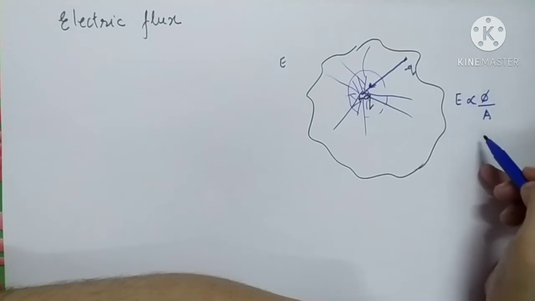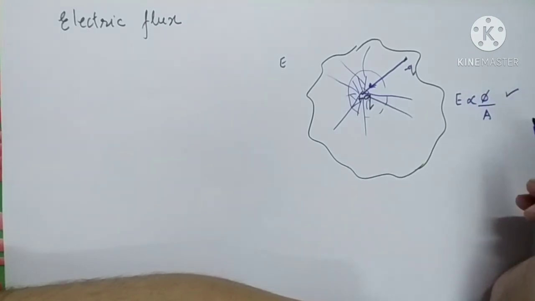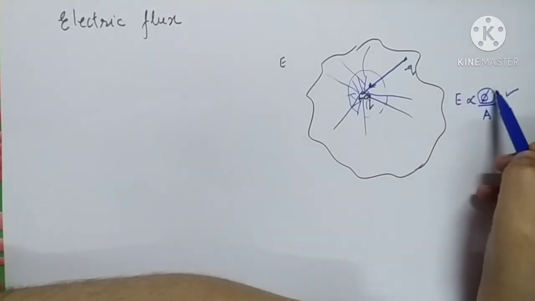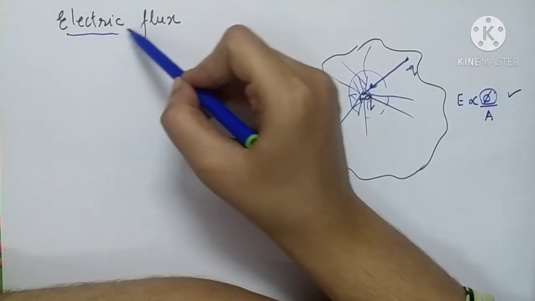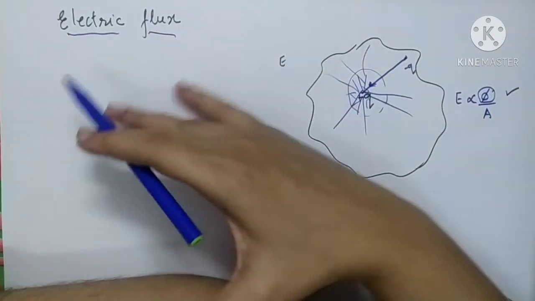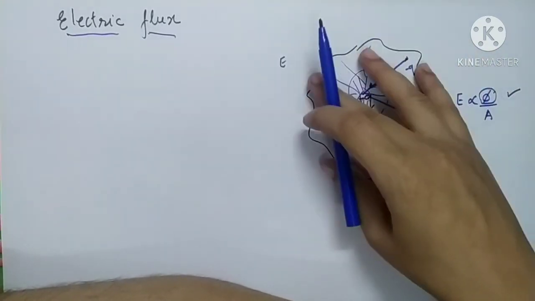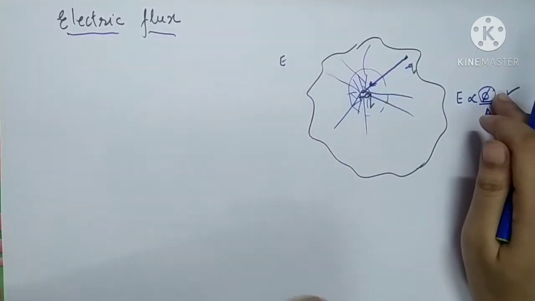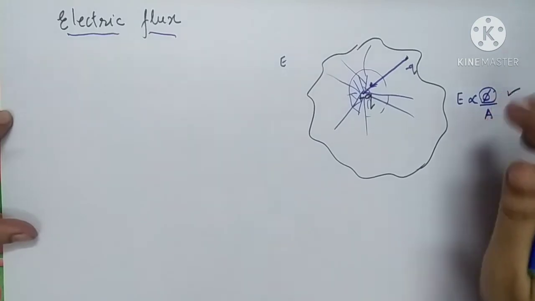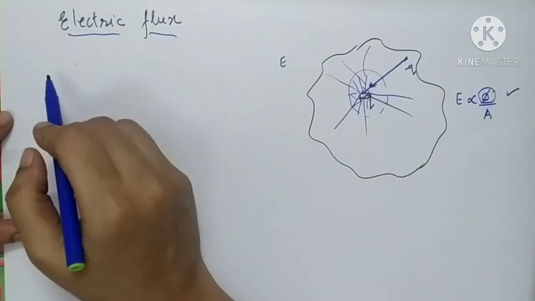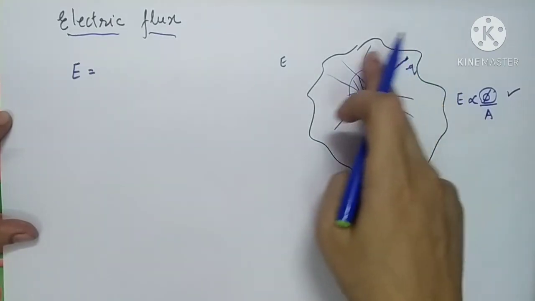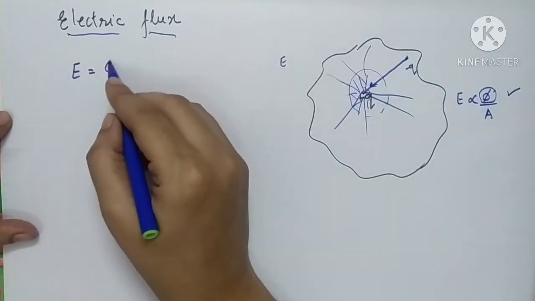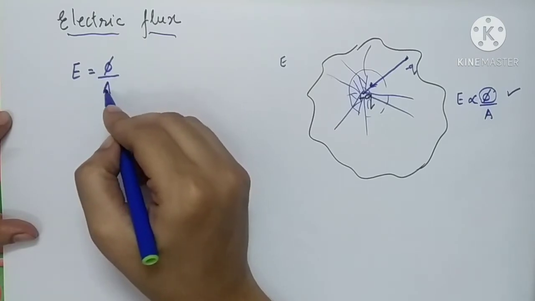So phi upon A, we have seen this property in the last lecture. Here the term phi is for electric flux, meaning the collection of all the lines of force is called electric flux. In the last lecture we have seen the definition that electric field intensity is nothing but the total number of lines of force passing through the unit area.